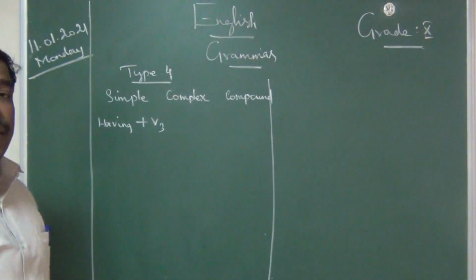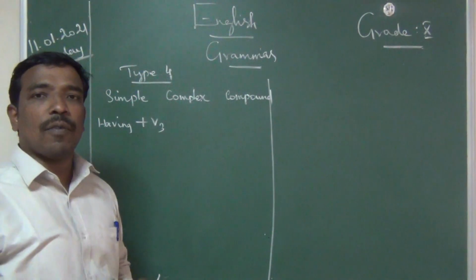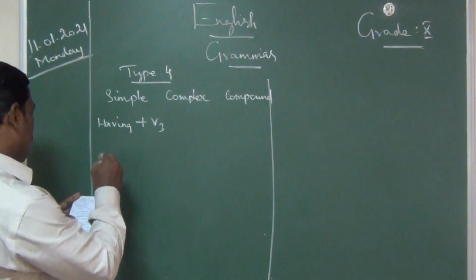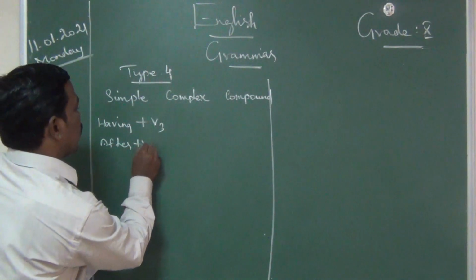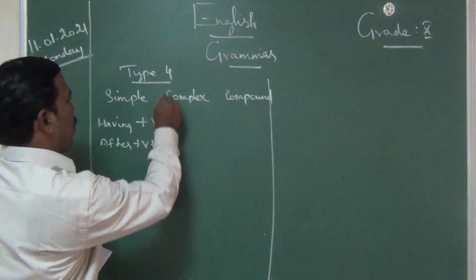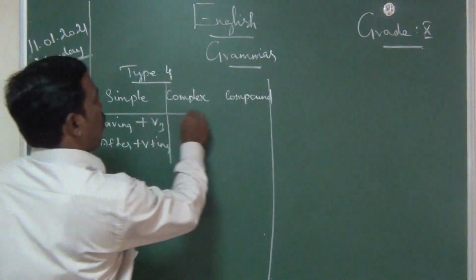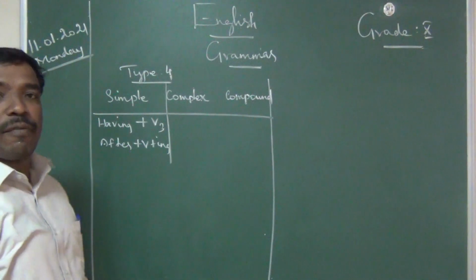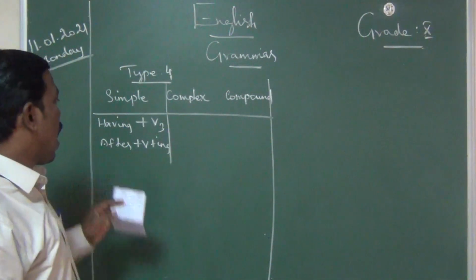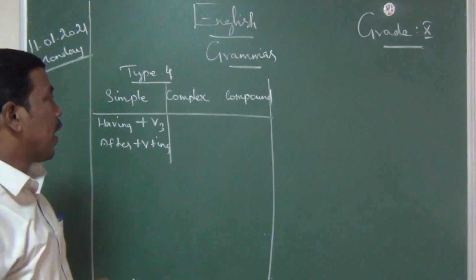V3 means, as I already said, the past participle form of verb. The second one is after plus verb plus ing. Two ways we can write. One is having plus V3 form of verb, the second one is after plus verb plus ing.